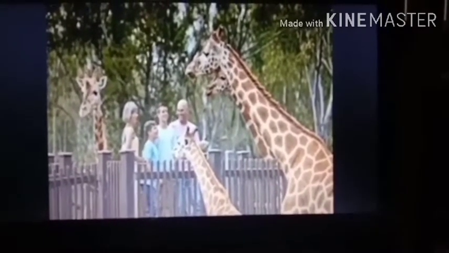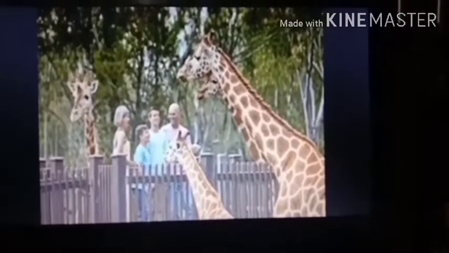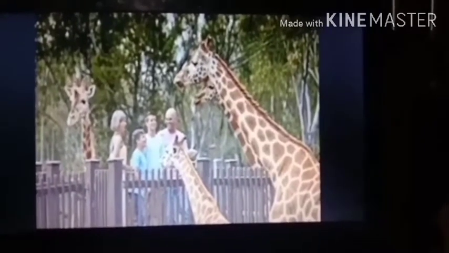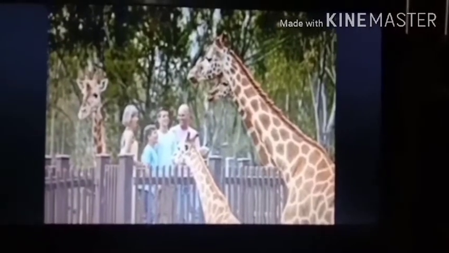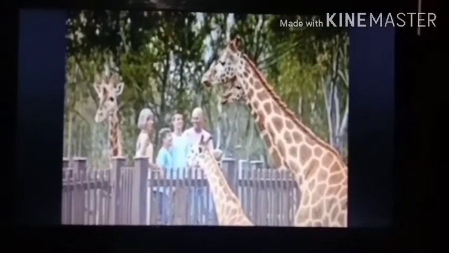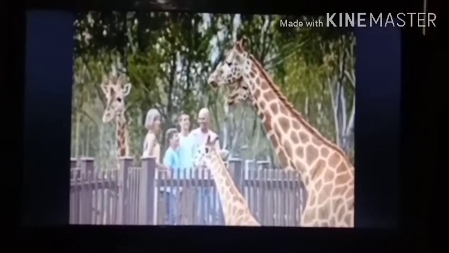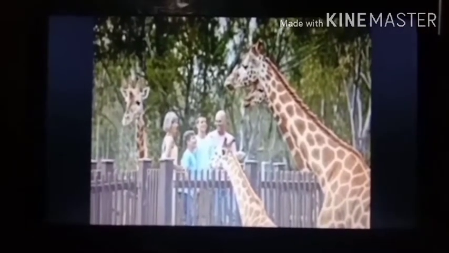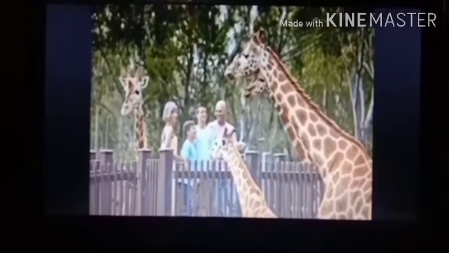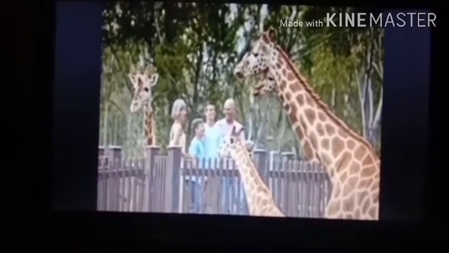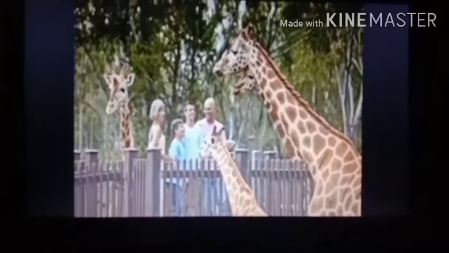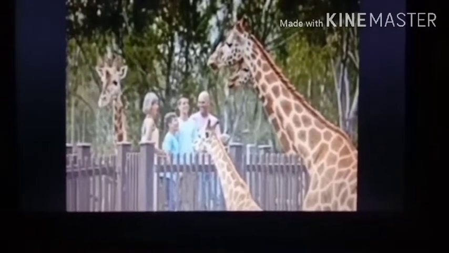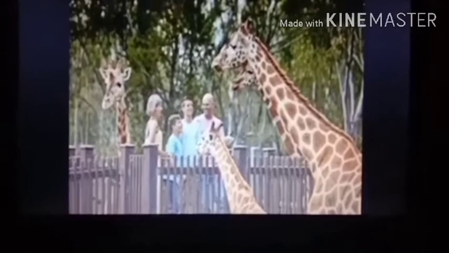Now you can see the animals, they are kept in cages. They are kept in enclosures, means they cannot come out. They have to remain inside only. Dangerous animals, like wild animals, are kept in closed cages. But the animals which are not dangerous, like the giraffe, you can see the giraffe, it is kept in an open enclosure, means there is no need for it to be kept in a closed cage.